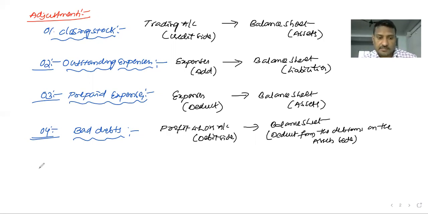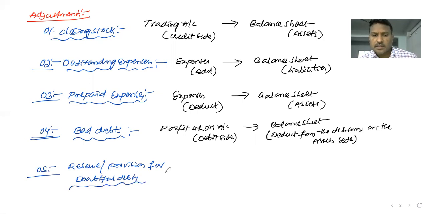Yes, we discuss provision for bad debts, provision for doubtful debts, reserve for bad debts, reserve or provision for doubtful debts.